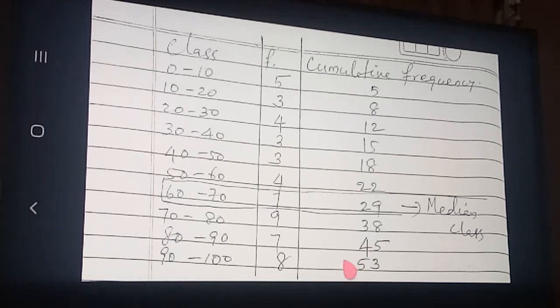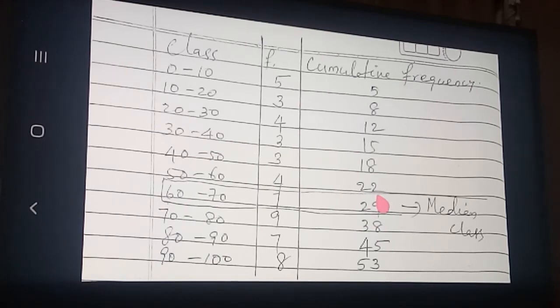26.5, where is it coming? Here you see, up to 5 students coming, here up to 8, up to 12, up to 15, up to 18, up to 22, and up to 29 students coming.